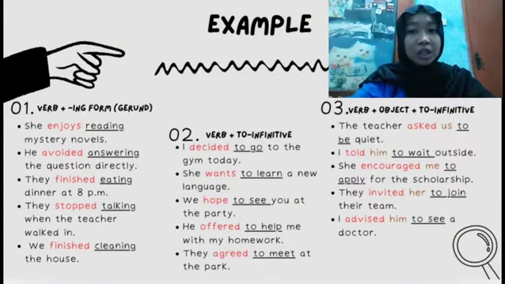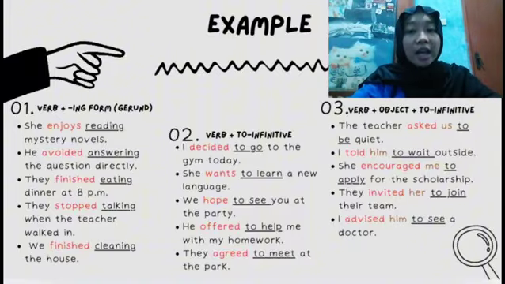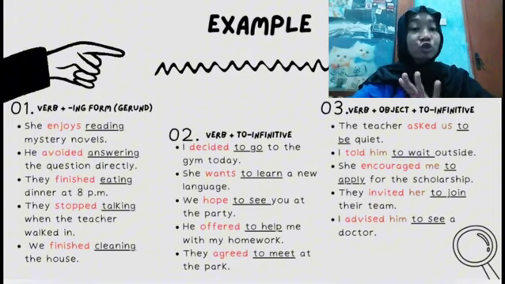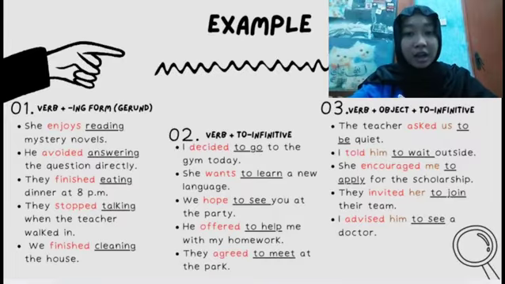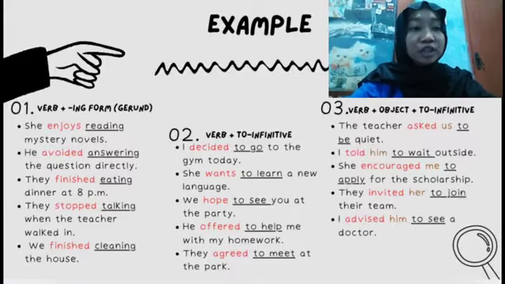Number 3, she encouraged me to apply for the scholarship. So the verb is encouraged, the object is me, and the to infinitive is to apply. Number 4, they invited her to join their team. The verb is invited, the object is her, and the to infinitive is to join. Number 5, I've advised him to see a doctor. So the verb is advised, the object is him, and the to infinitive is to see.